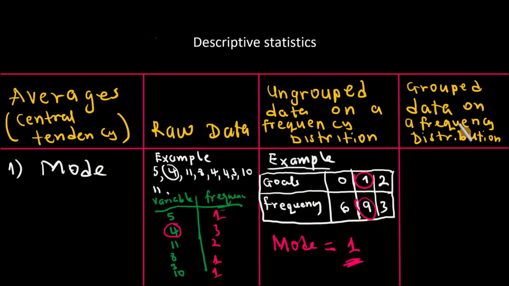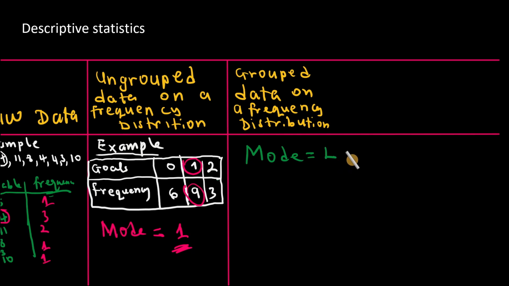Now for grouped data on a frequency distribution, the mode is always obtained by calculation. Here the mode is calculated using the formula: mode is equal to L plus D1 over D1 plus D2, all times C. L here is the lower class boundary of the modal class. D1 is the difference between the frequency of the modal class and the frequency of the adjacent lower class. D2 is the difference of the frequency of the modal class and the frequency of the adjacent higher class. C here is the width of the modal class.